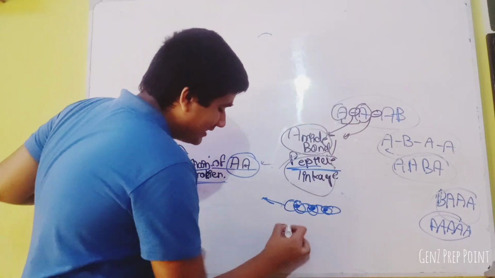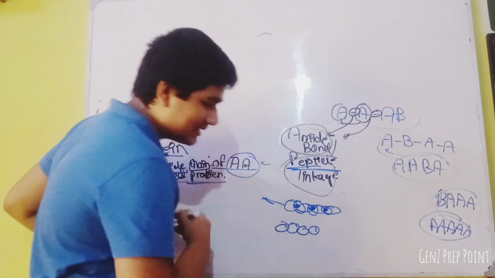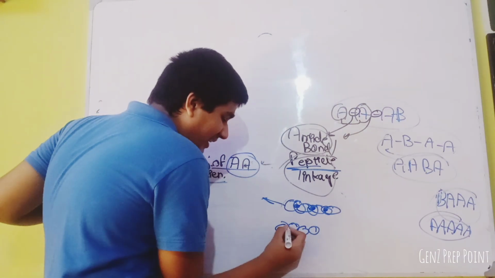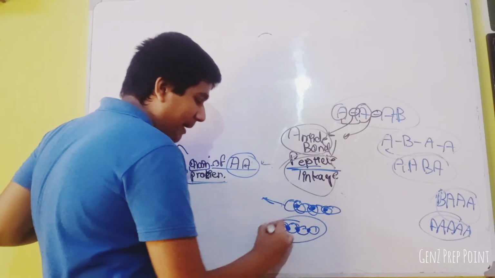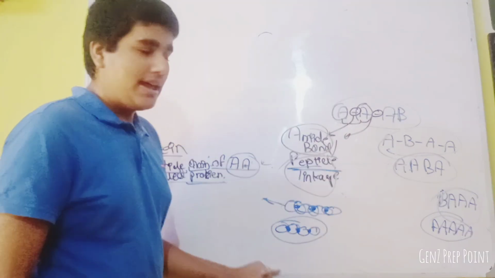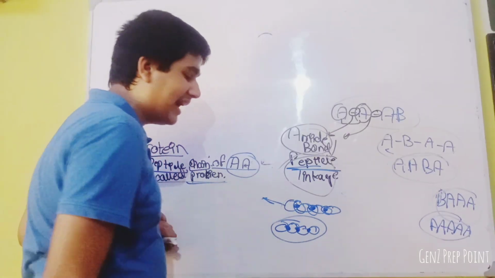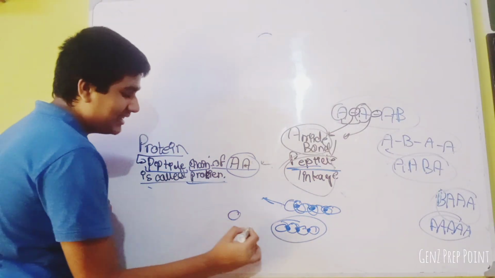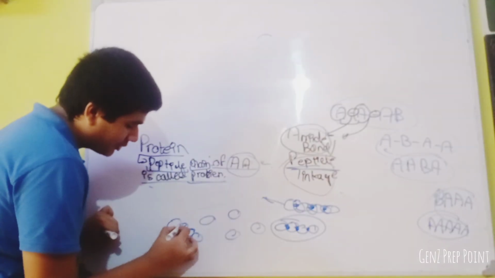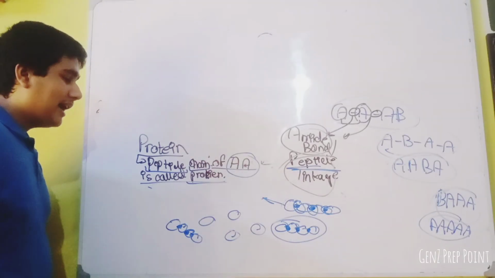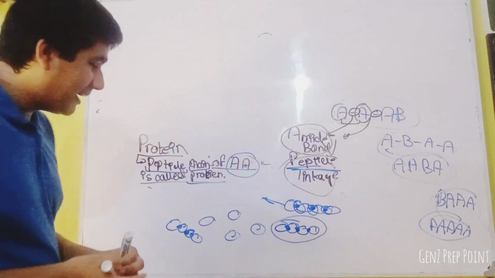I will repeat. This is an amino acid. This is a chain of amino acids. But when they are attached by peptide bonds, this makes the peptide chain of amino acids, because these amino acids are held by peptide bond. Otherwise, it would be like this, but they are held side by side due to peptide bond. I hope you all understand this topic.